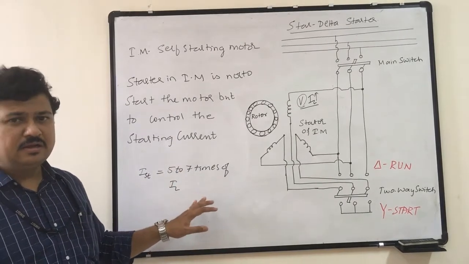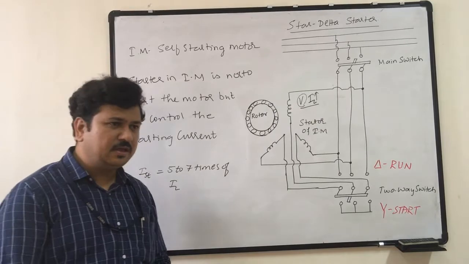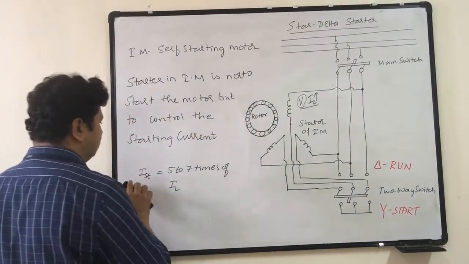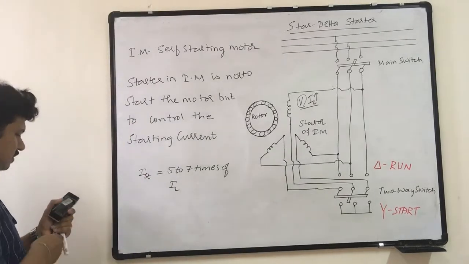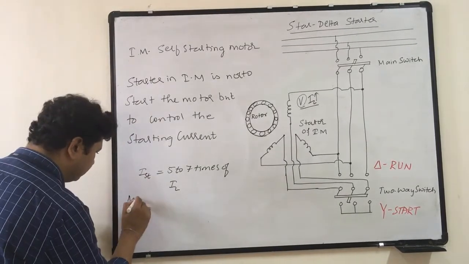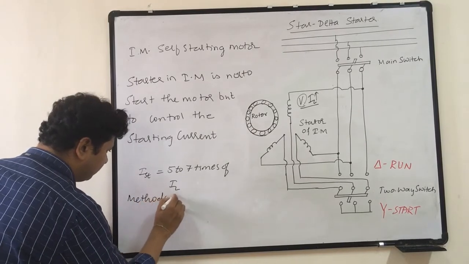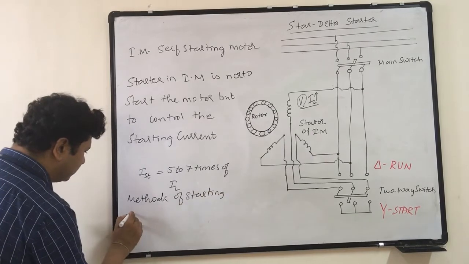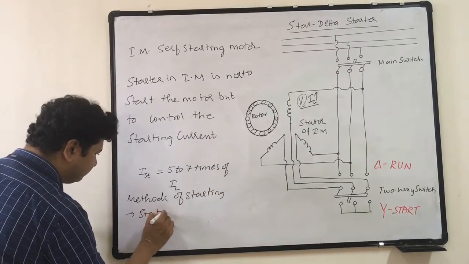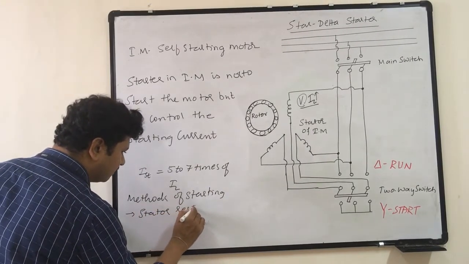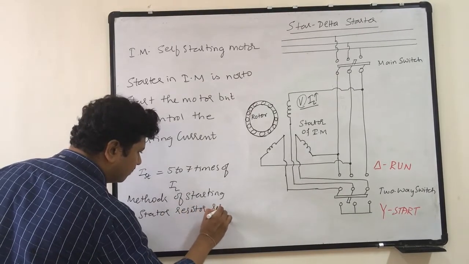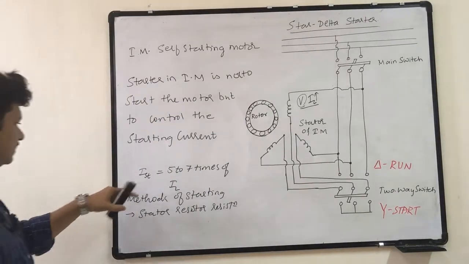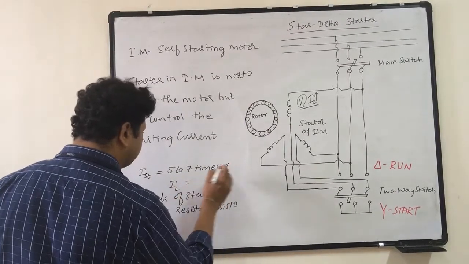For that there are various methods. What various methods can I use? Methods of starting. So the starting current is nothing but my short circuit current, ISC.